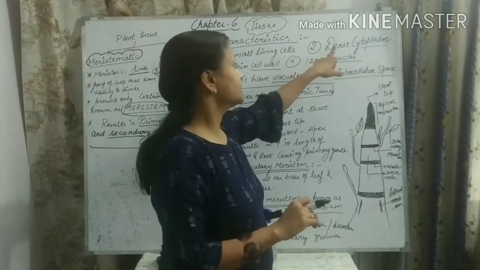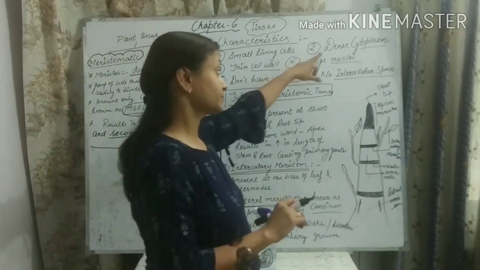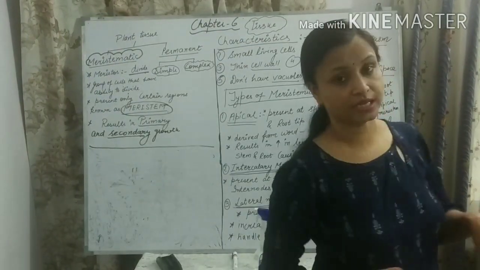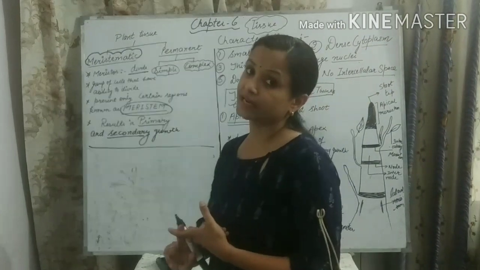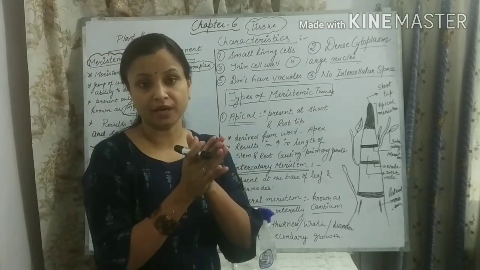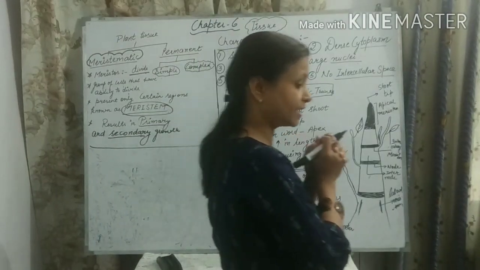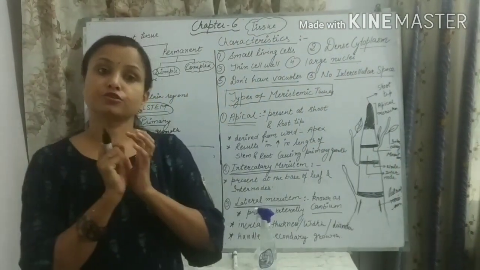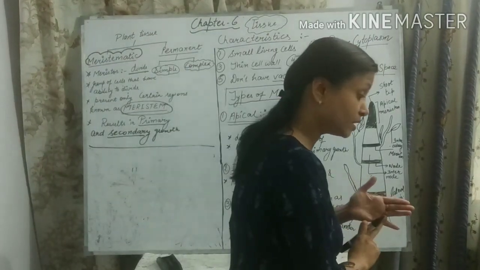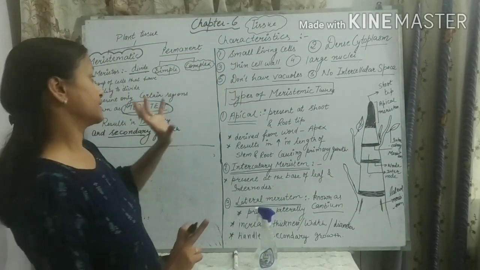ठीक है. Next is the meristematic cell or meristematic tissue, they have dense cytoplasm. This you have read in your cell chapter. Cytoplasm is a fluid that is present inside the cell. So dense cytoplasm, dense का मतलब क्या है? Concentrated cytoplasm. Concentrated क्यों होना चाहिए cytoplasm? If the cytoplasm is just like watery or just like fluid, it will not be stable. वो stable नहीं होगा. And जब वो stable ही नहीं होगा तो it becomes very difficult for a cell to divide. So it should have dense cytoplasm.